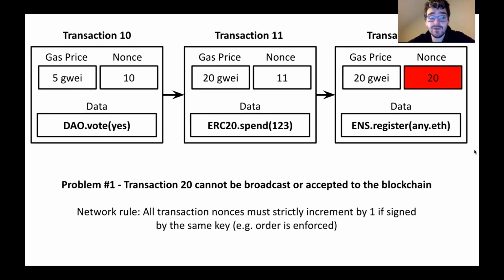So in this example, transaction 10 can be accepted, transaction 11 can be accepted, but transaction 20, well, there's 12, 13, 14, 15 that still need to be accepted. So transaction 20 will just get dropped and it cannot be confirmed on the network. And that's really annoying for Bob or the user because the user now has to be careful what nonce they select.